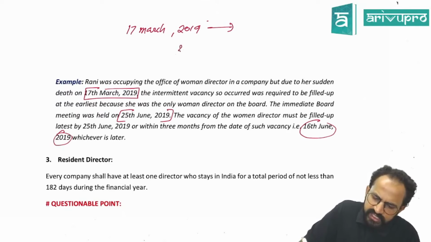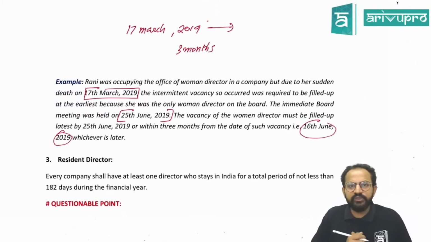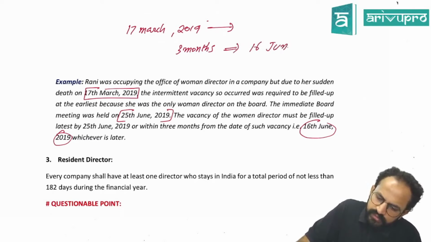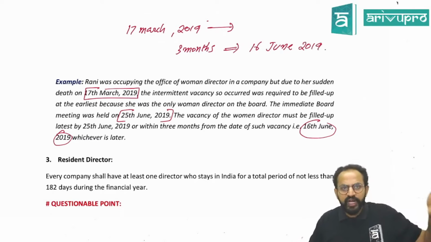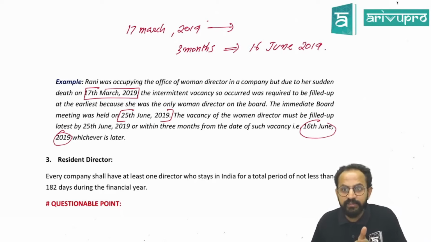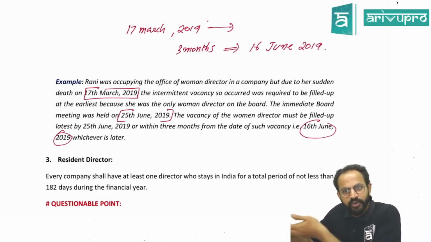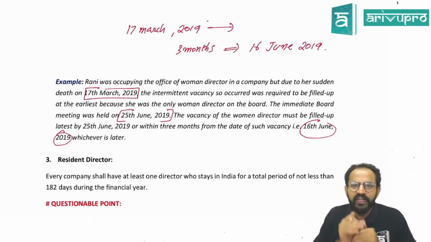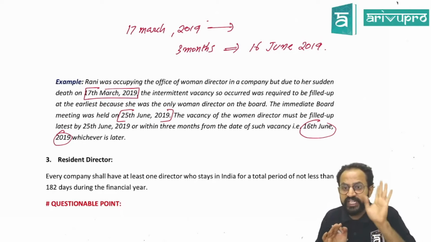So the 3 months from 17th March 2019 will fall on 16th June 2019, because you have to appoint a women director within 3 months. The 3 months falls on 17th June, so it has to be before that. Correct? So you have to appoint by 16th June.